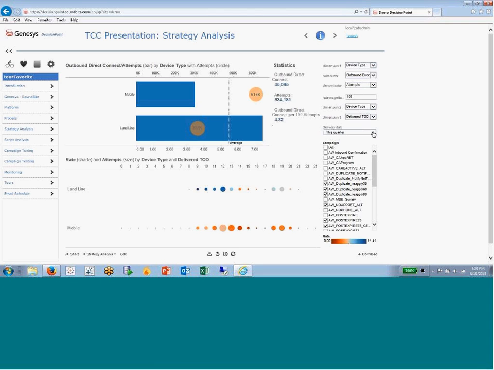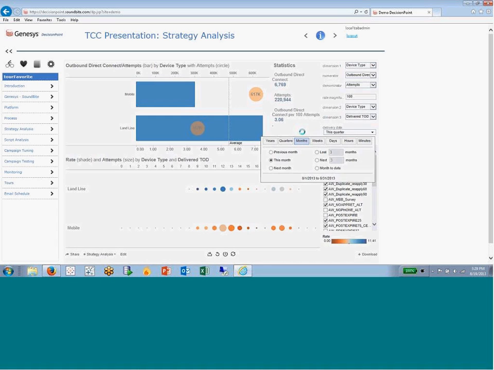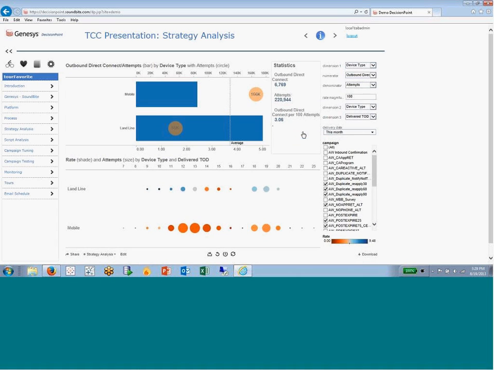Just one last thing before I jump on to the next slide. We're using the relative date control out of Tableau to make it very easy to change our time period. In this case, I'm looking at the entire quarter. I could also obviously look at just this month. It updates my whole display, so I can do a comparison in that regard as well. And then other quick filters, such as filtering out campaigns and so forth. So that's one type of analysis we do, called strategy analysis.